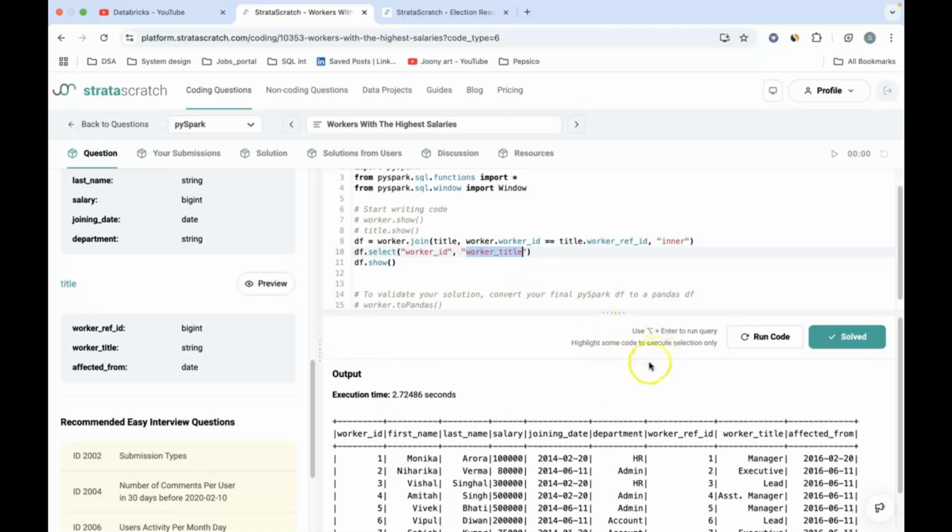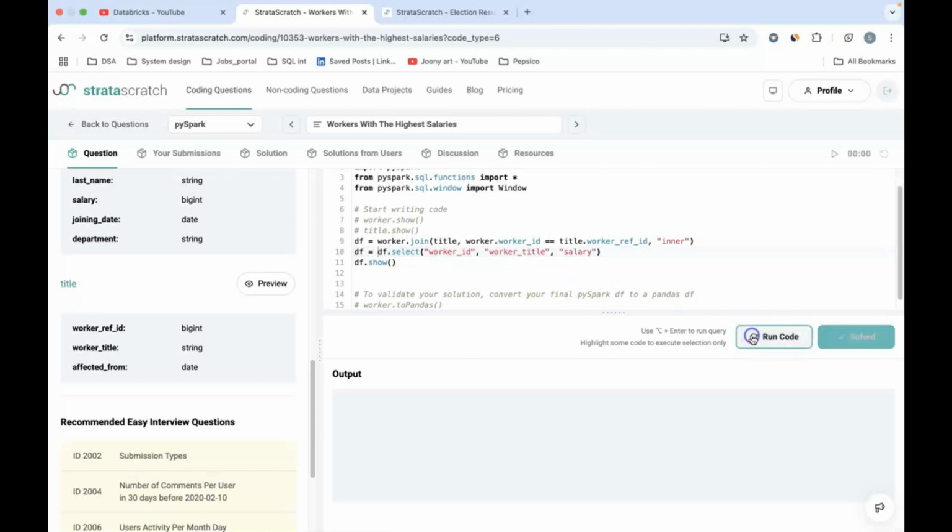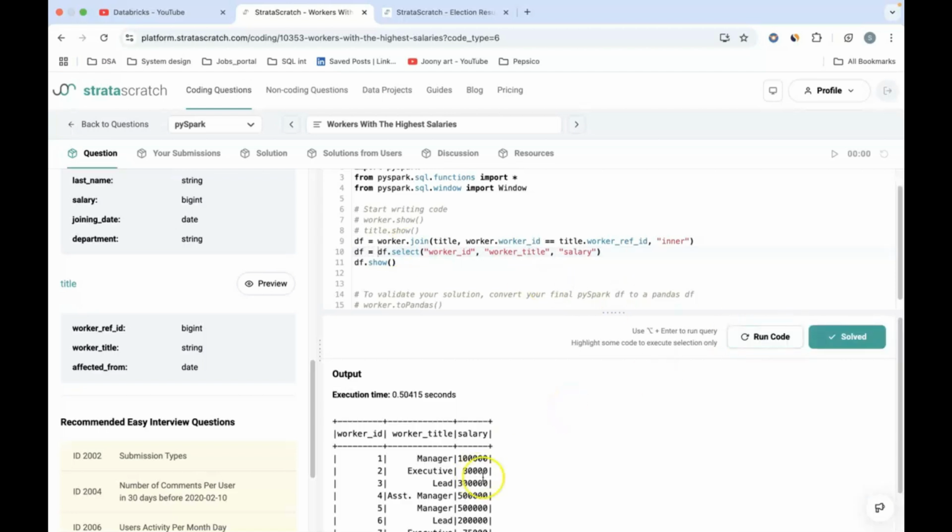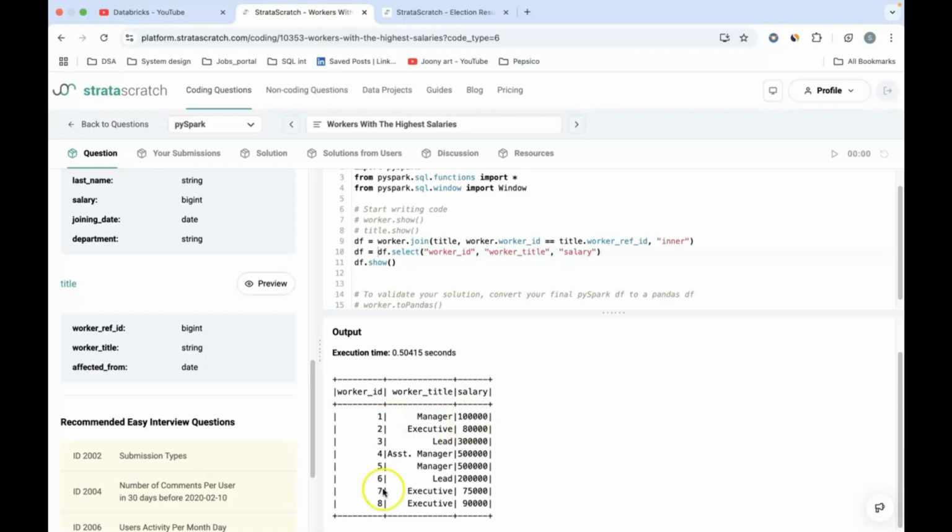And then we will be needing the salary because we need to find who is being paid best, right? So let me do a df here and do a show command. Now what I need to do is group this data based on the worker title, and I need to also find if there are two best worker titles. I need that as well. So how will I do it?